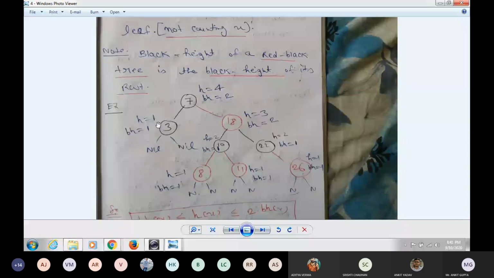You can find the, that is 1, 2, 3. So height of 18 is 3.